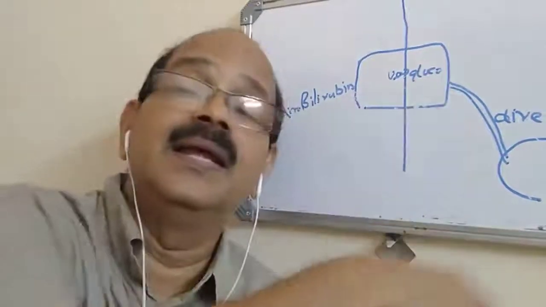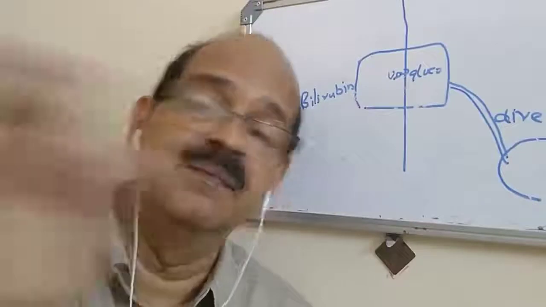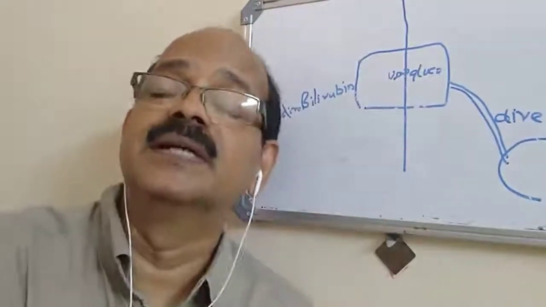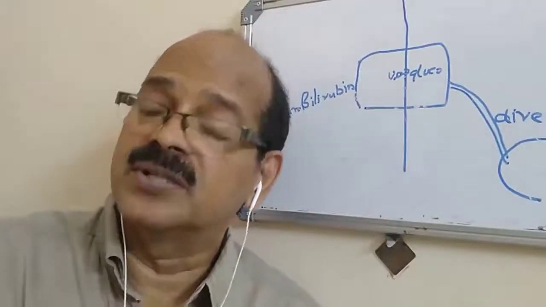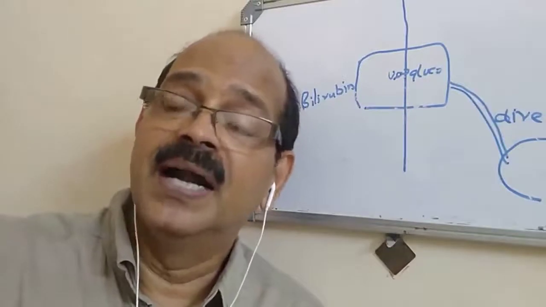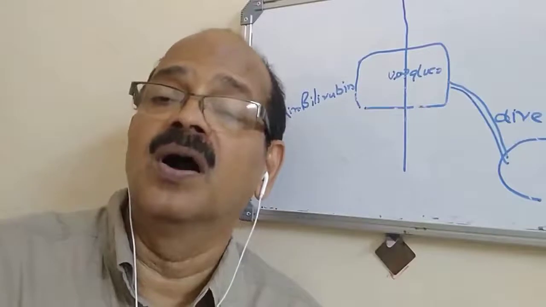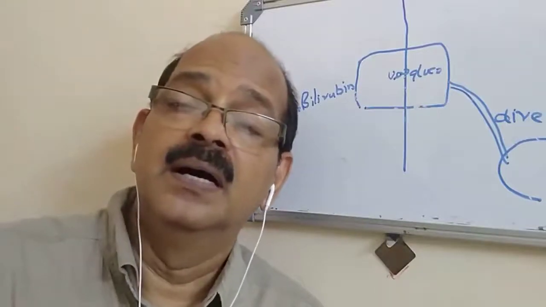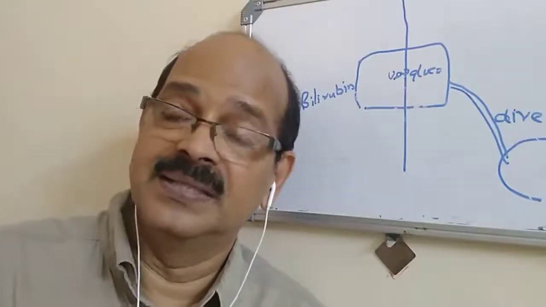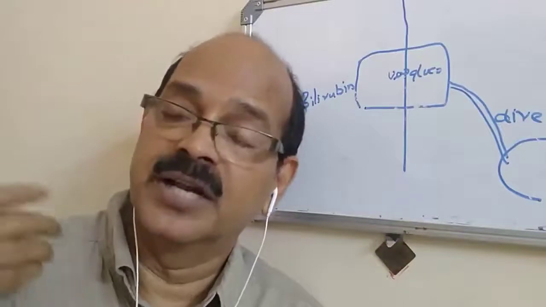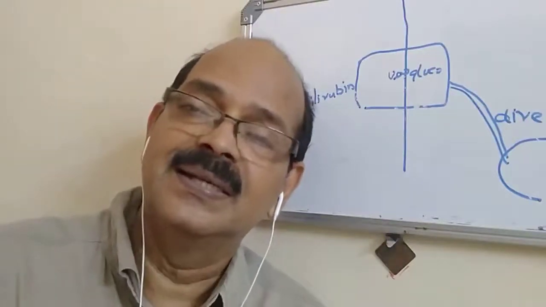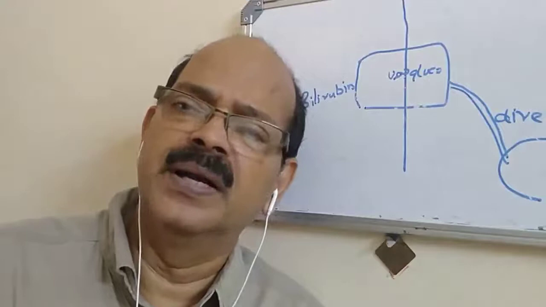It is definitely a block, mechanical block, somewhere beyond the first step. Dubin-Johnson is a situation of a long duration and direct hyperbilirubinemia without much of other evidence of block. You won't get a high alkaline phosphatase, GGT, or a bile salt accumulation, cholesterol accumulation. Just a direct hyperbilirubinemia, prolonged, episodic worsening.